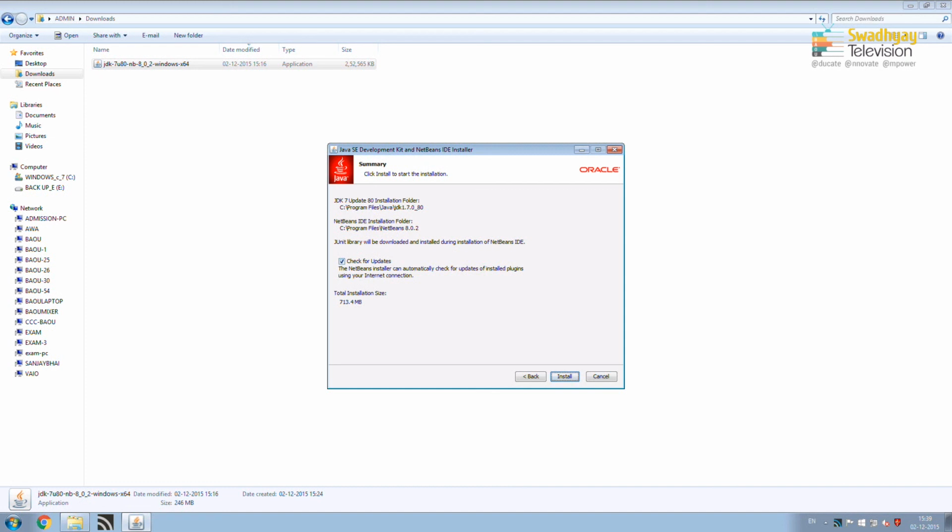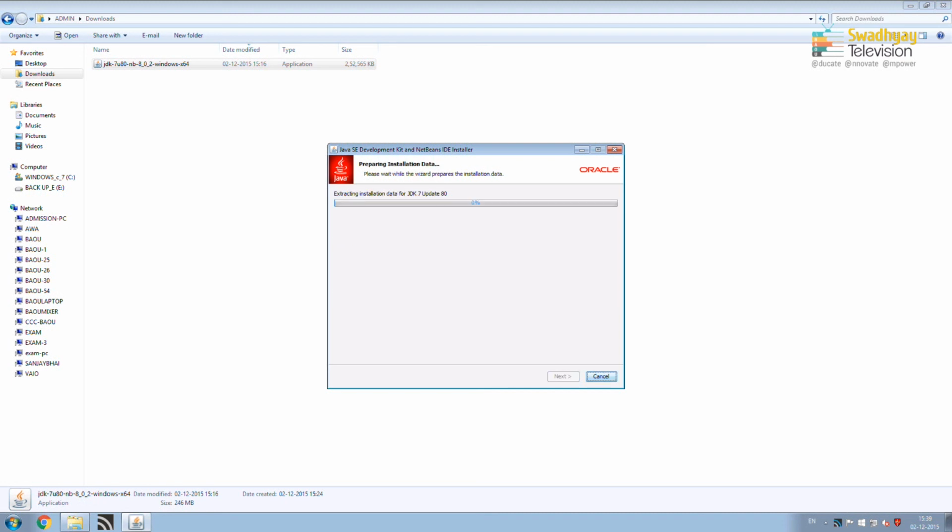Now, you can check this option for checking updates and then you have to press install and my installation will start. Here on screen you can see the progress of our installation. It will take some time for installation. So, you have to wait until your installation is finished.